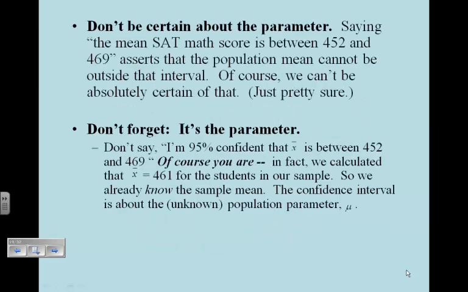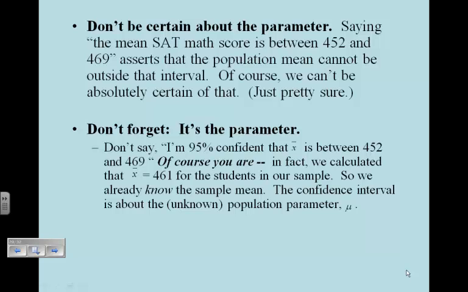Don't be certain about the parameter. Saying that the mean SAT math score is between 452 and 469 asserts that the population mean cannot be outside that interval. We don't know that. We cannot be certain of that. We're pretty sure, but we can't be certain of it. This is just an interval that was our best guess.